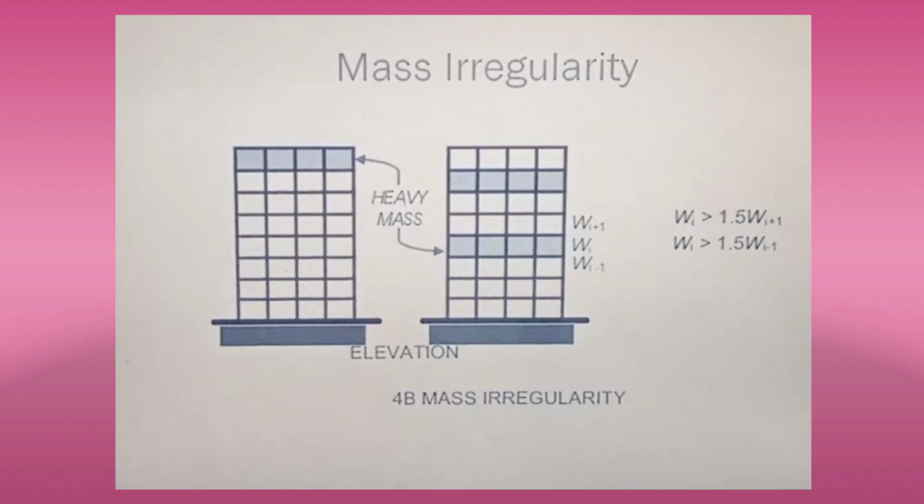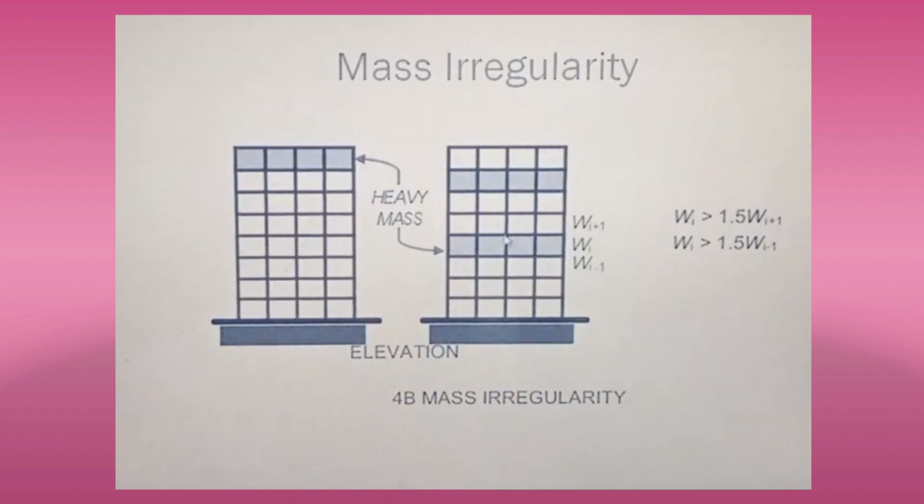It means the seismic weight of the top floor, where they have shown heavy mass here, should be more than 150% of the floors below.